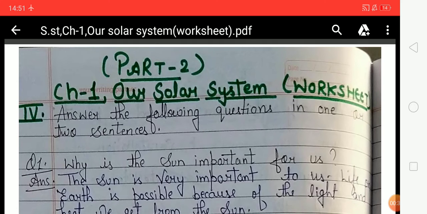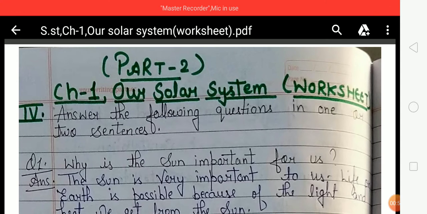Look at the chapters. Chapter number 1. First of all, let's have a quick overview of chapter number 1 once again for your better understanding and for your worksheet, because the whole worksheet depends upon these chapters. Your chapter name is Our Solar System. First of all, we will know what the solar system is.